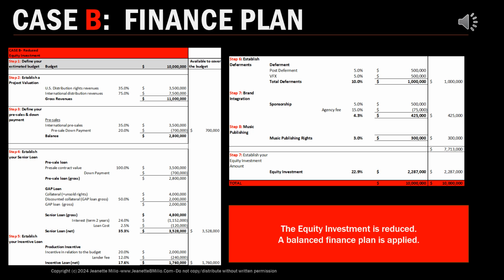So they're looking at what are the unsold rights. Now, because we have $7.5 million in international distribution revenues projected, and we have $3.5 million pre-sold, we have unsold rights available at $4 million. 50% of that would be what a bank would provide a gap loan for. $2 million will therefore be the gap loan. So altogether, our bank will give us $4.8 million as a loan,